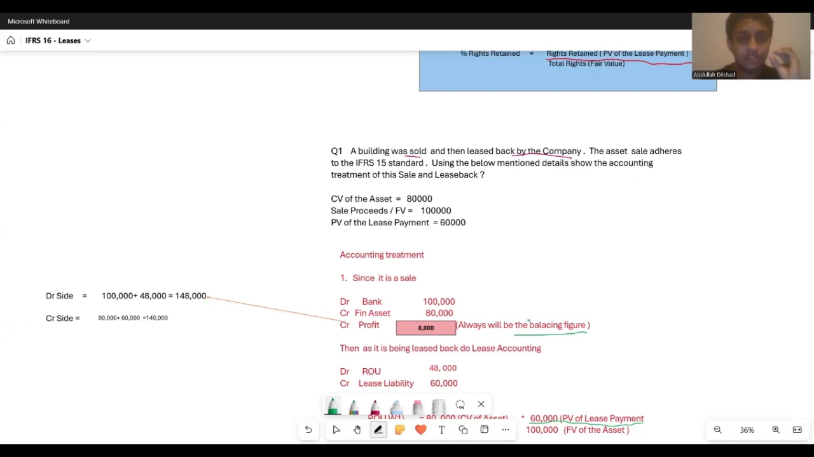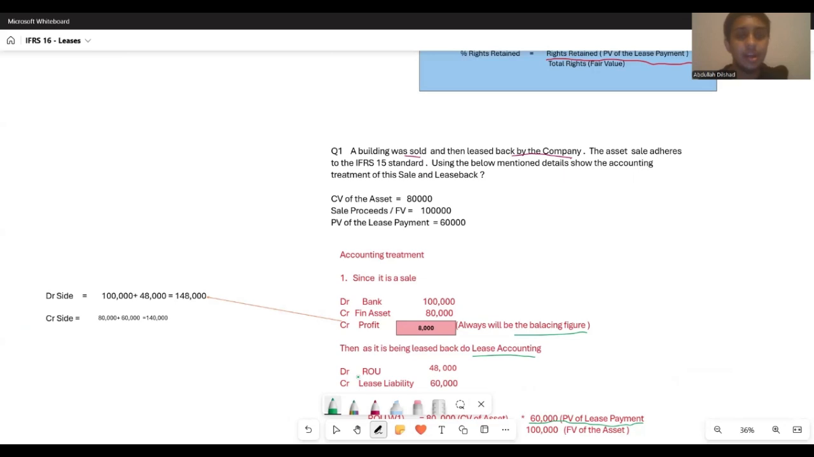For now, let us leave this profit part, the credit entry of profit part of that sale, and let us go into the lease accounting. As I told you all, we sold off the asset to a third party, and after it, under a certain condition, he'll be leasing it back to us, right?